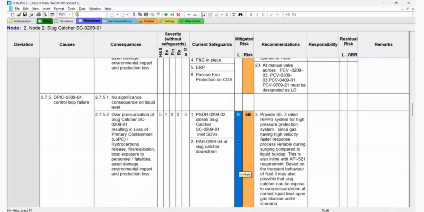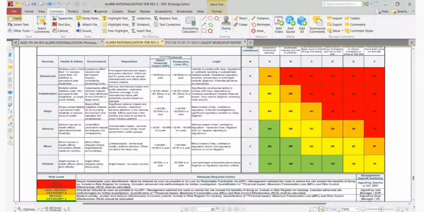Probability is B. Probability is B. So we can take B. Yes, thus we agreed.